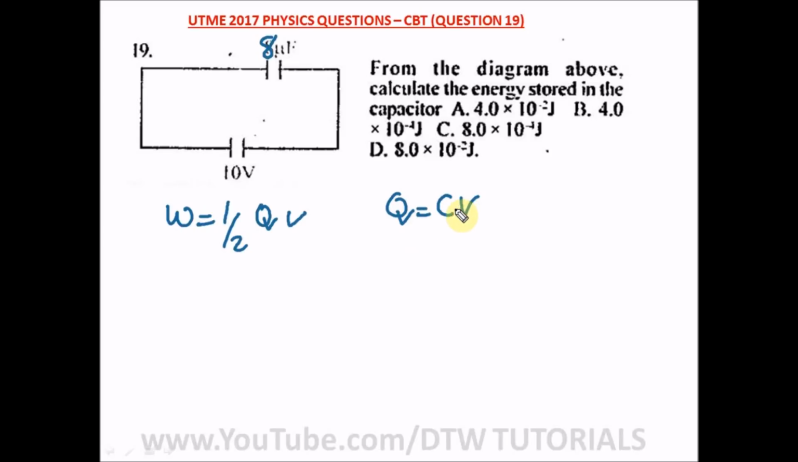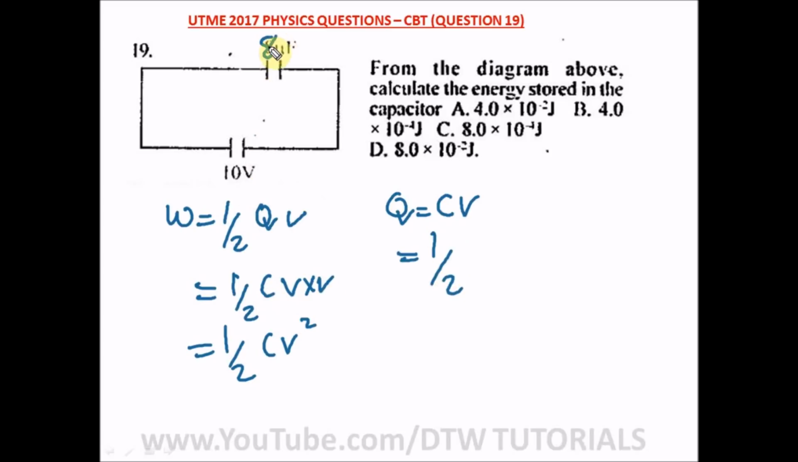Since in our question we're not given the charge, we're just going to substitute Q as CV into this equation. So we have 1 over 2, and when you put Q as CV, we have CV times V, which is the same as 1 over 2 CV squared. What is C? C we have been given as 8 microfarad, so that is times 8 times 10 raised to power minus 6. Then times V squared, and our voltage is 10. So 10 squared is 100, so we can just leave it as 10 raised to power 2.